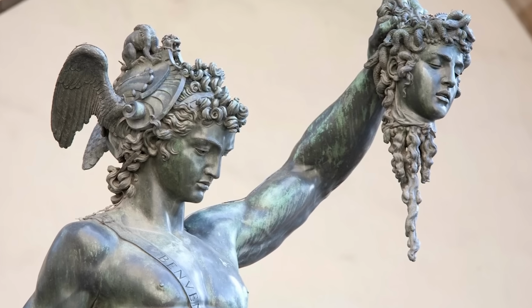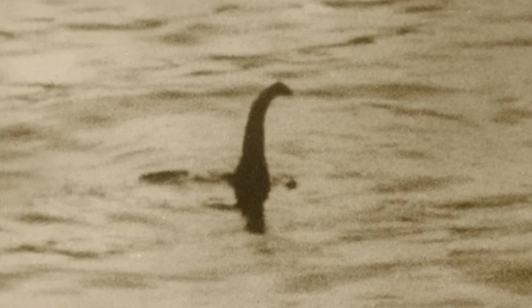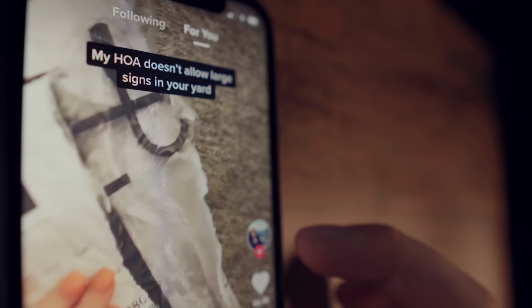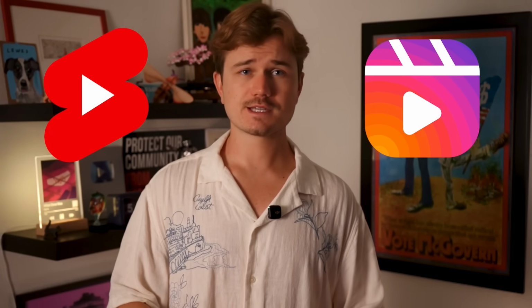Conspiracy theories have been around for thousands of years. From myths and fables to legends and folklore, conspiracy theories have taken on many forms throughout human history. But since the age of the internet and the rise of social media algorithms, I think it's safe to say that there has been an increase in the amount of conspiracy theories circulating throughout our society. And most of these conspiracy theories run rampant on short-form content platforms like YouTube Shorts, Instagram Reels, and TikTok.